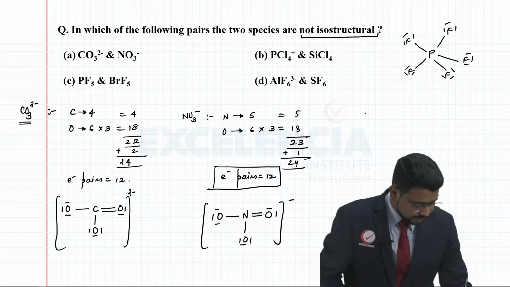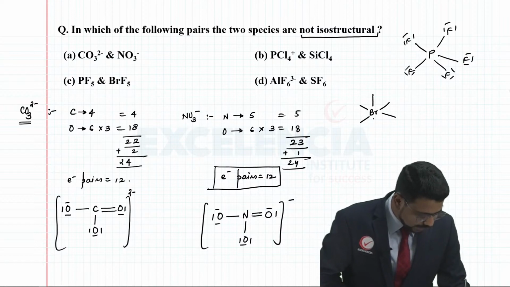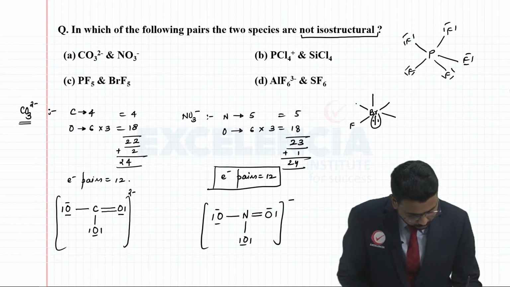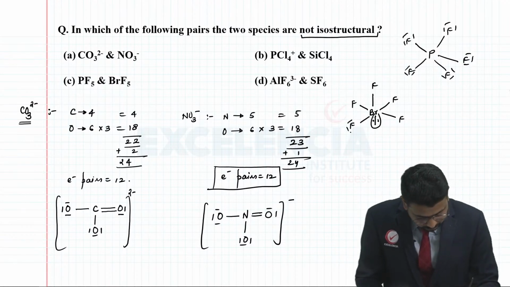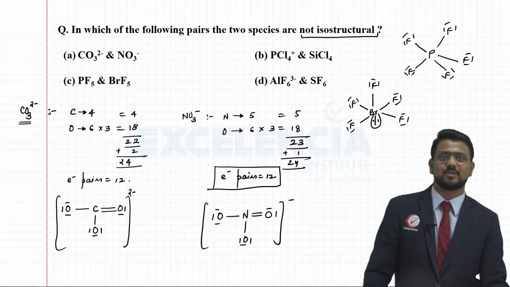However, if I consider BrF5, it is 1, 2, 3, 4, 5, and there is going to be 1 lone pair with bromine here. Remember this, okay? So now here you are going to have F, F, F, F and of course F, BrF5. So even though looking at the formulae they may seem to be having similar structures, they are not.